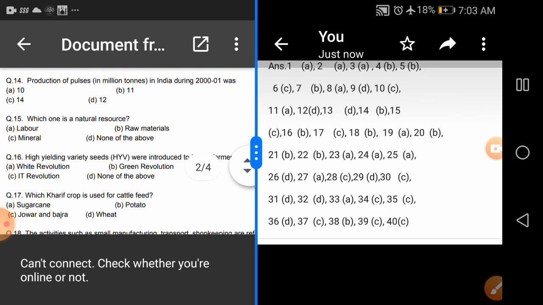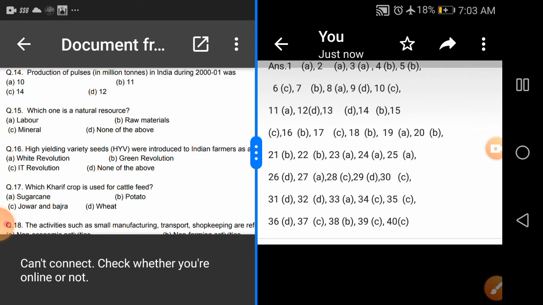Okay. Production of pulses in million tons in India during 2000-2001, how much was it? Again, it is data you need to remember. The options were 10 million tons, 11 million tons, 14 million tons, and 12 million tons. So the right answer for this question is 11 million tons.